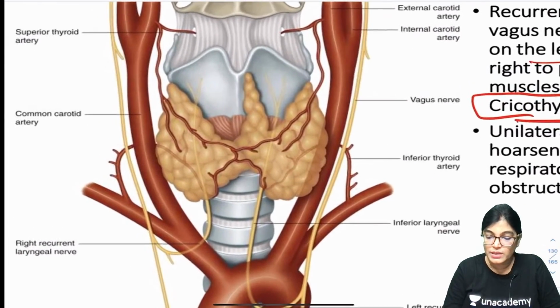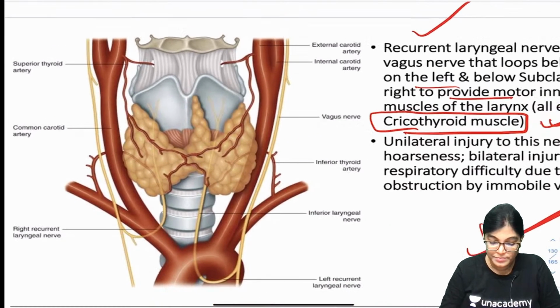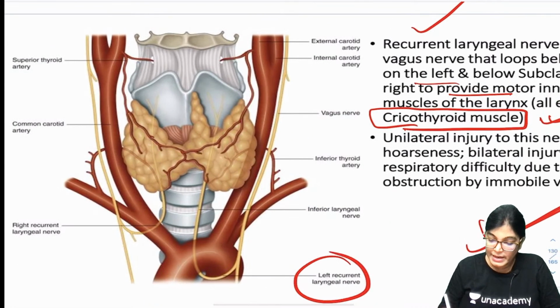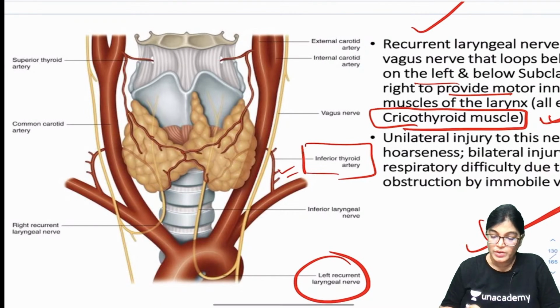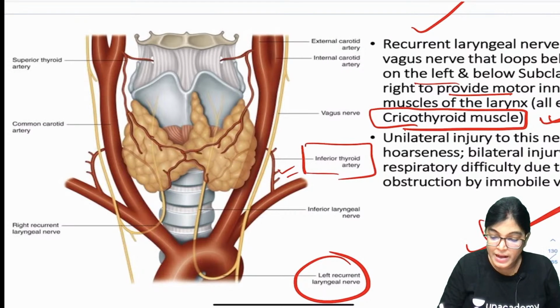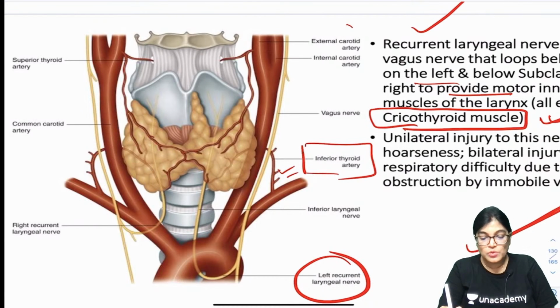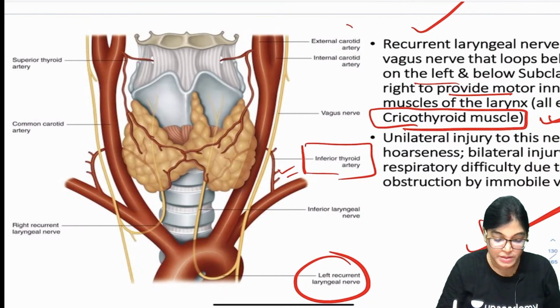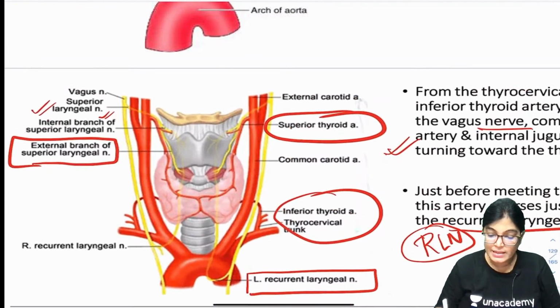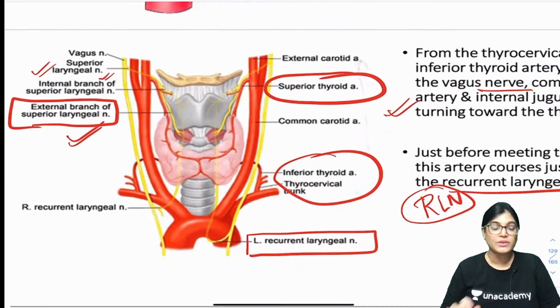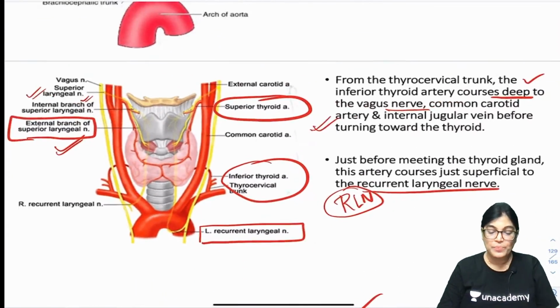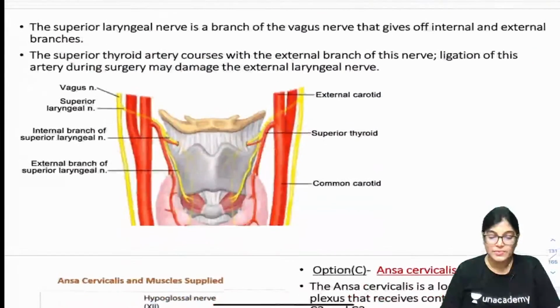So, same thing is shown here also, as you can see here. Recurrent laryngeal nerve running, you can see these two structures, the recurrent laryngeal nerve close to inferior thyroid artery, and here you can see the superior thyroid artery lying close to the external laryngeal nerve. In the previous diagram we can see this is the superior thyroid artery running close with the external laryngeal nerve. So, this is quite clearly seen in this MCQ, clearly seen in this definition.